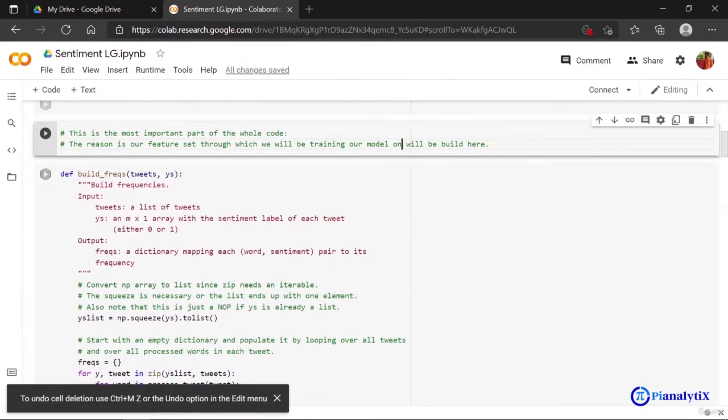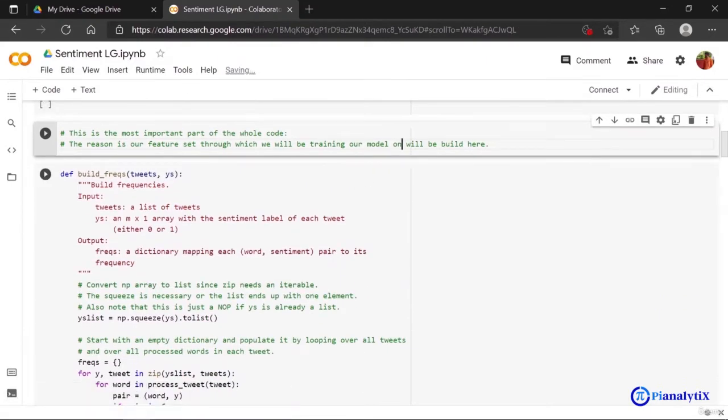Now the next part is building the build_freq function. What build_freq does is find how many times each word has come in my vocabulary, that is in my corpus or dataset, and what its class is.